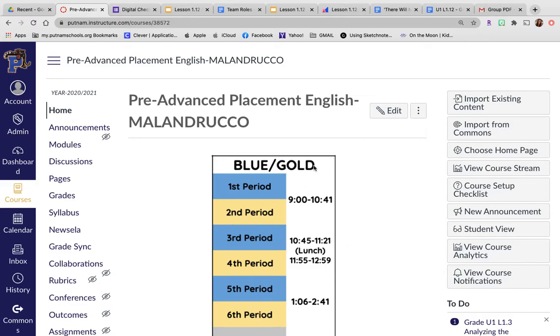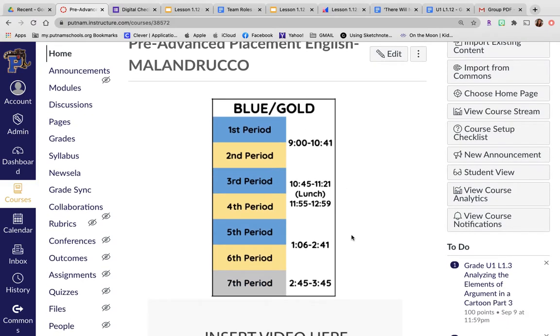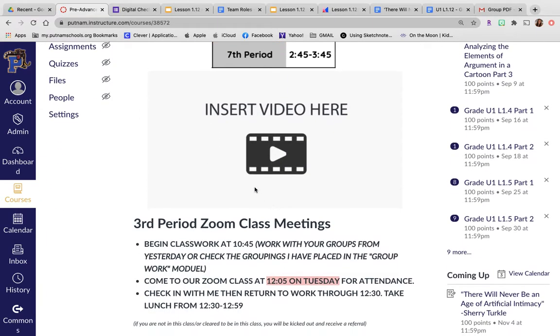So we're going to start here in our home screen. We are on 1357 today. Here are your times if you don't remember. I'm not sure how most teachers do their lunches for virtual, but I know I like to work straight through, and I implore you to do lunch for third period from 12:30 through. But there's going to be a hitch in that, so I'm going to show you really quick what we've got going on here. The video that you're watching is going to be here.